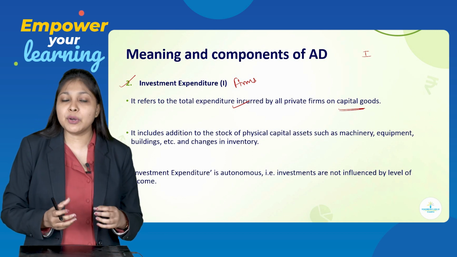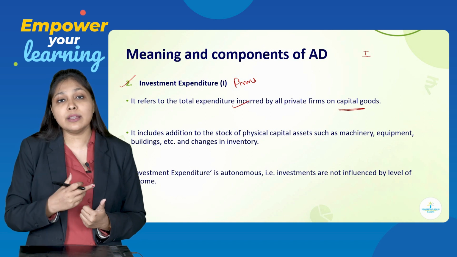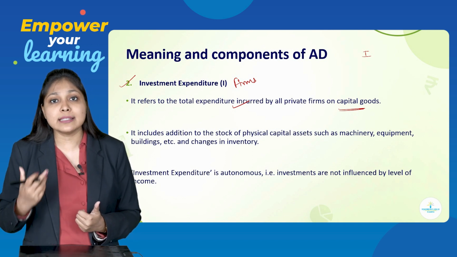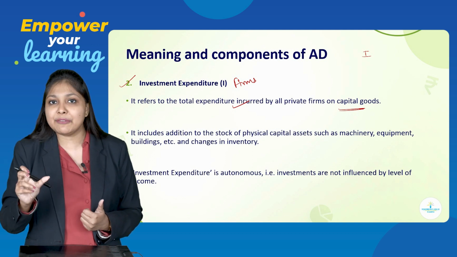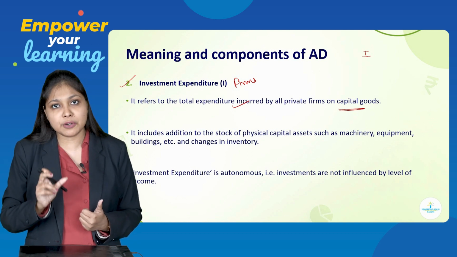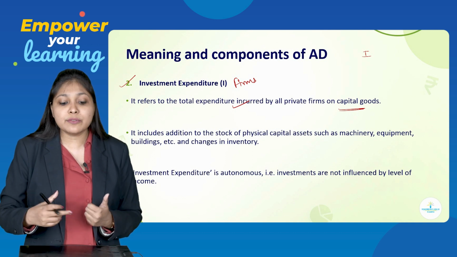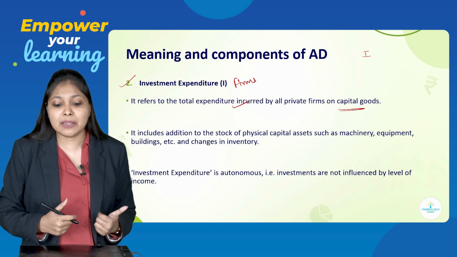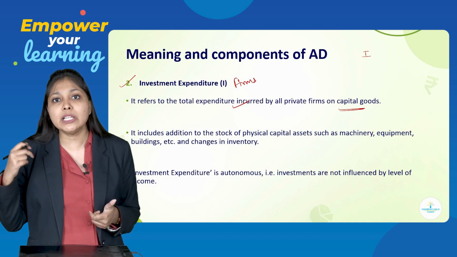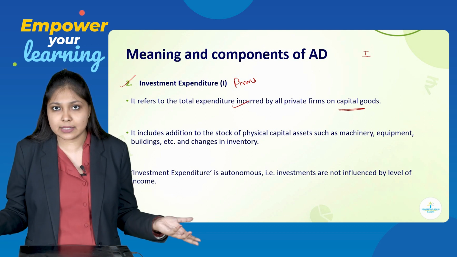So if you remember, when we were studying the four sectors of the economy under circular flow of income, we had already discussed that when we talk about firms, it will include only private firms. We don't include government firms in that. So here also the same concept remains. Here also we are talking about the investment expenditure done by the private firms on different capital goods. Capital goods can be like machinery, land, etc.